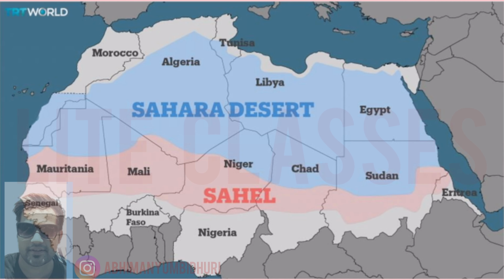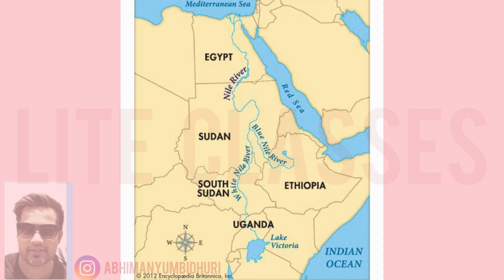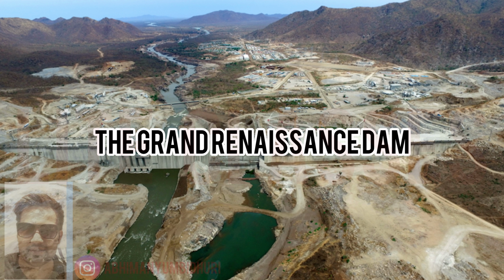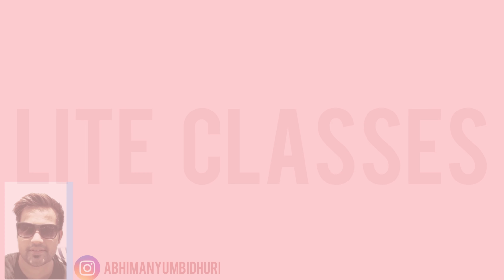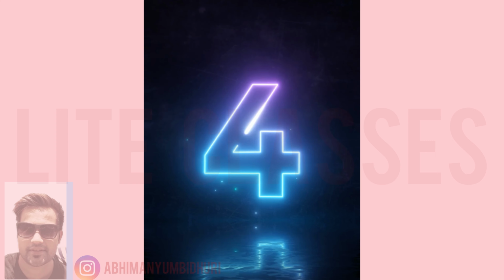To combat this desertification, the Great Green Wall Initiative was started. It is an African led project which aims to grow 8,000 kilometers of trees and vegetation across Africa to combat desertification. Nile River, which flows through 11 countries. The Nile is Africa's longest river and vital for agriculture, especially in Egypt and Sudan. However, projects like Ethiopia's Grand Renaissance Dam have sparked geopolitical tensions over water rights and usage. Tigris and Euphrates River. Both rivers are essential for Iraq, Syria, and Turkey. Over extraction and dams have, at times, brought these nations close to conflict.